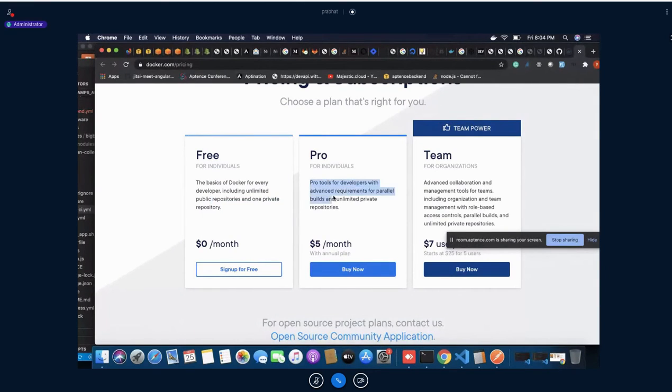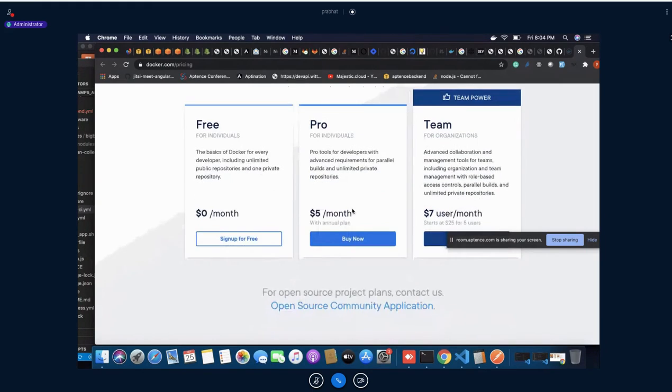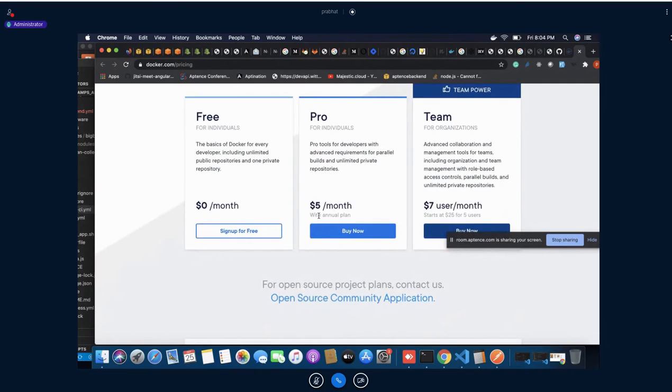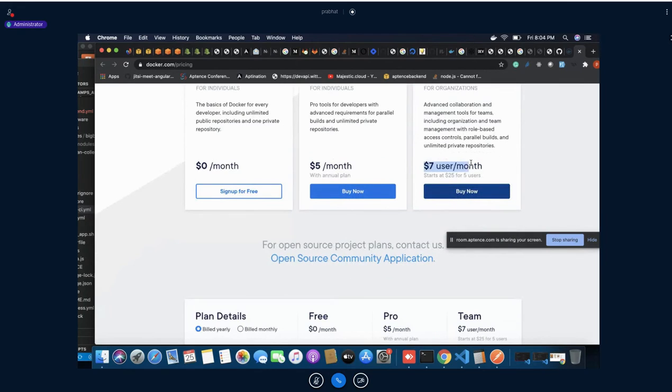Pro for individuals, for developers with advanced requirements for parallel building with unlimited private repositories. In that case, you may have to pay $5 a month. For team organizations, you may have to pay $7 per user per month.